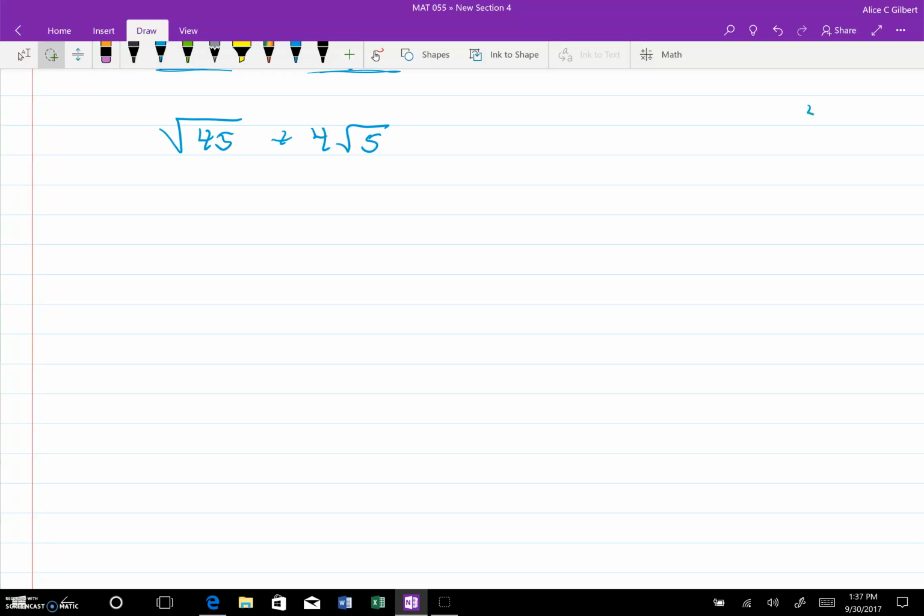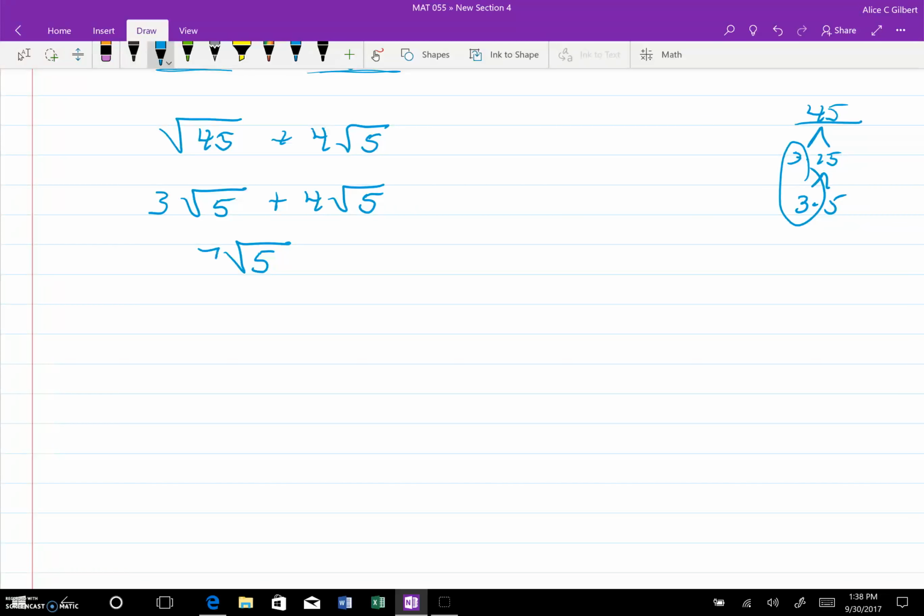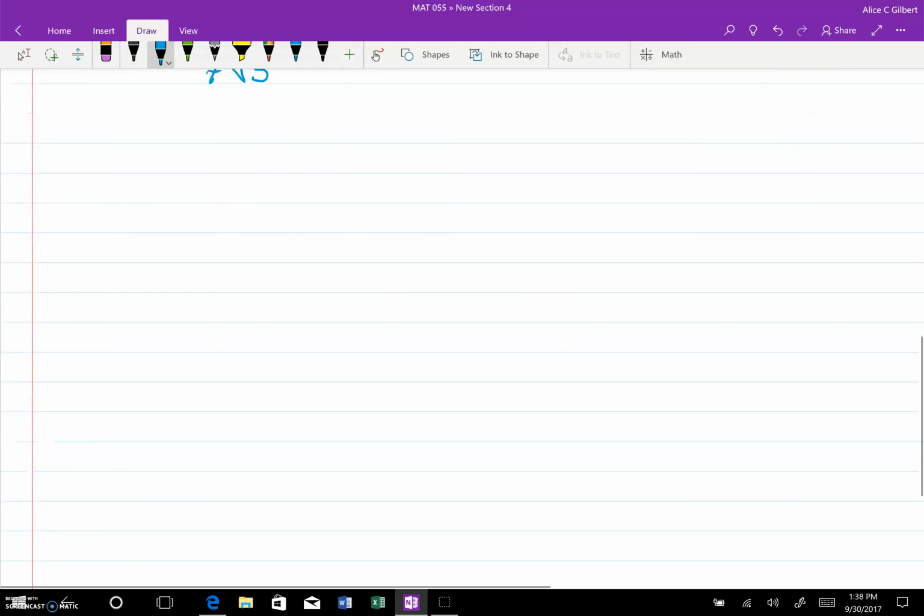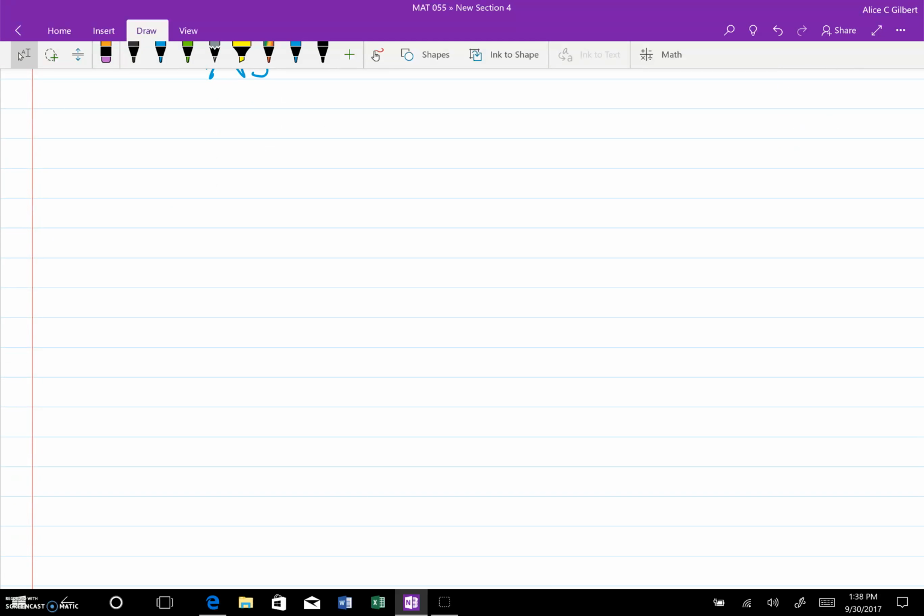So let's see if maybe I can reduce the 45. 2 doesn't go into it, but 3 does. 3 and 5, 2. So that is 3 times the square root of 5 plus 4 times the square root of 5. Well, now they are like terms, so I keep the like term part and add or subtract the numbers.